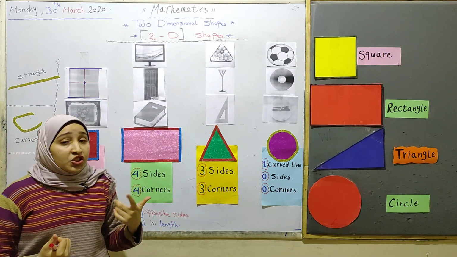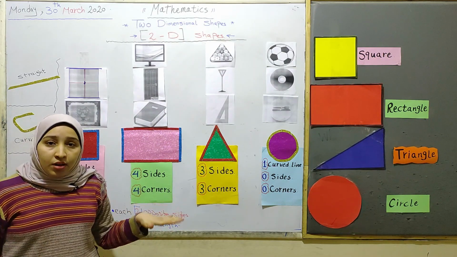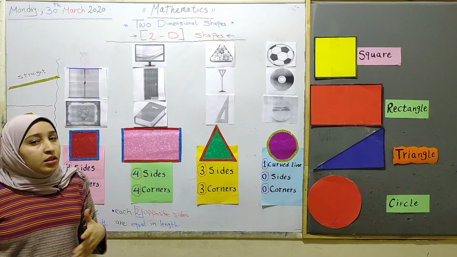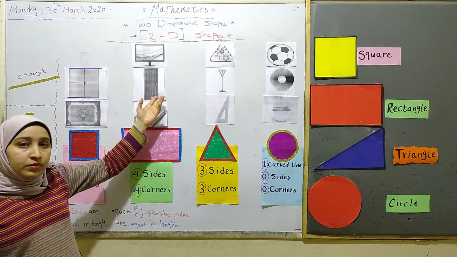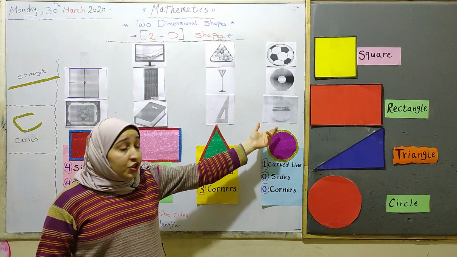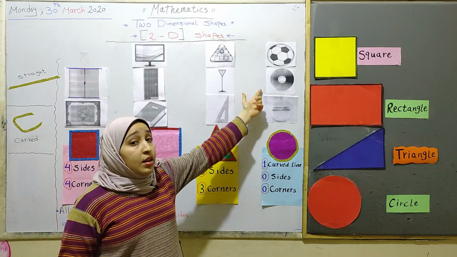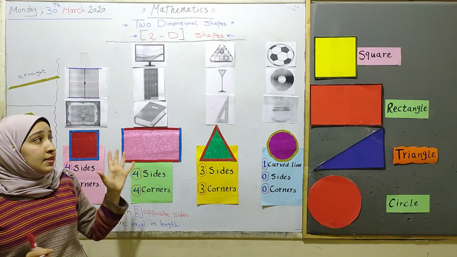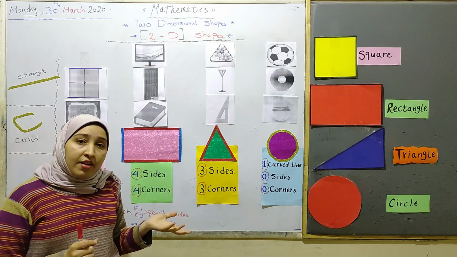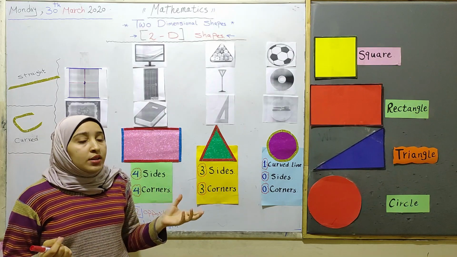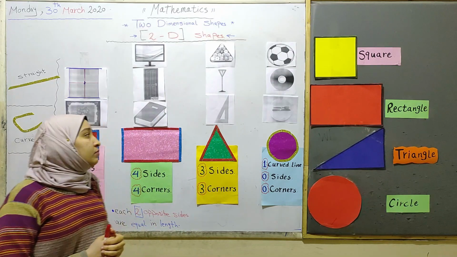We can see shapes around us in our life everywhere. Like what? I can see in my home door, LCD, book. I can see a dish and CD and bowl. What about these shapes? All these objects have a specific shape. What is this? What do we call these shapes?